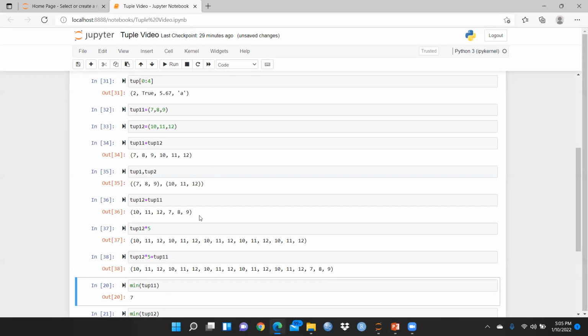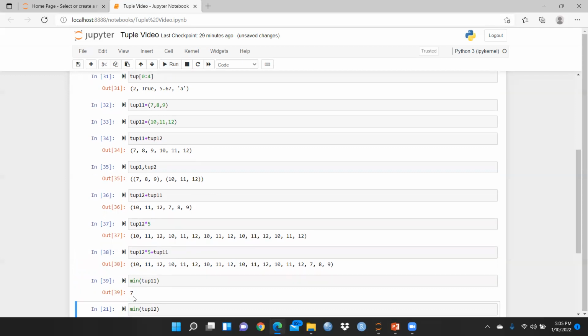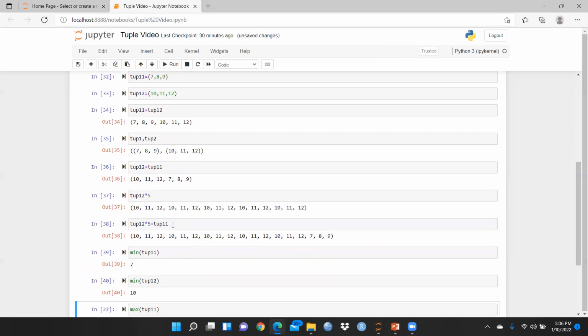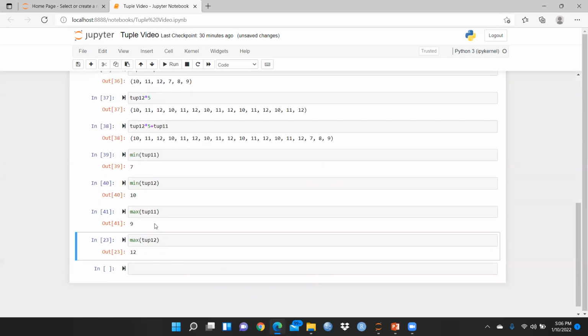Now I want to see the minimum. What is the minimum value in tuple 11? Simply I will use the function min of tuple 11, and then I run it. You can see 7 is the minimum value. I want to see the minimum value in tuple 12, and simply I run this function. So 10 is the minimum value. And what is the maximum value in tuple 11? And simply I have to run this.